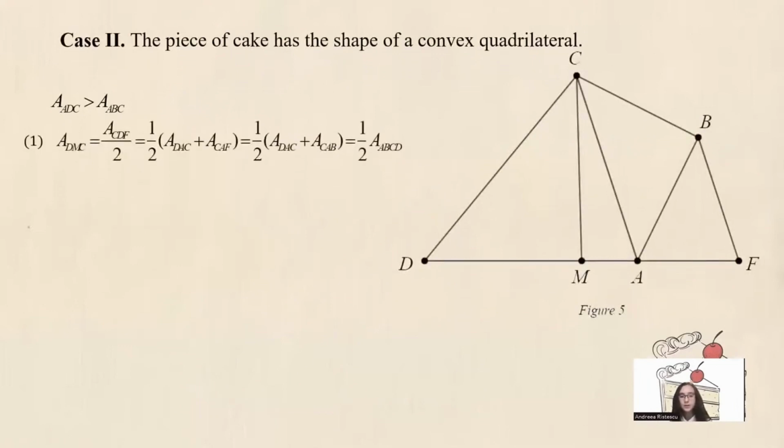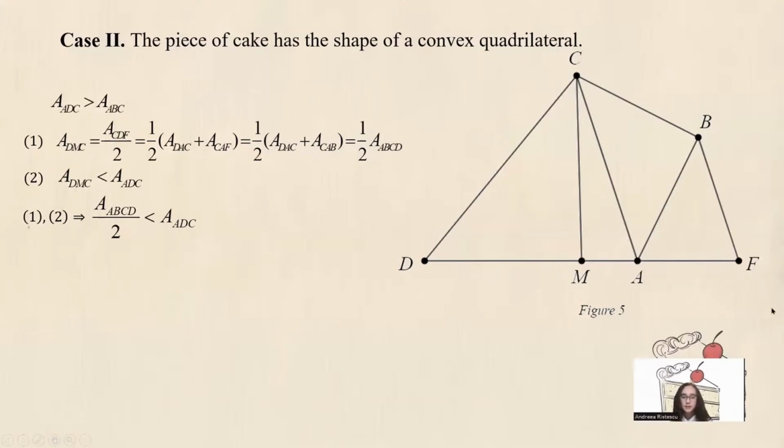If the area of the triangle ADC is greater than the area of the triangle ABC, we deduce that half of the area of the cake is less than the area of the triangle ABC. We will solve the problem in the following way. As shown in figure 5, we draw BF parallel to diagonal AC, point F lying on line AD, and let M be the midpoint of side DF.